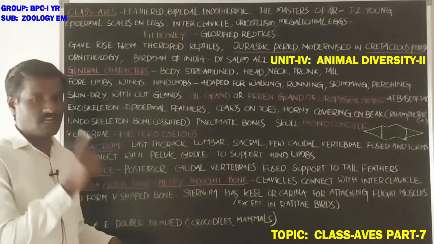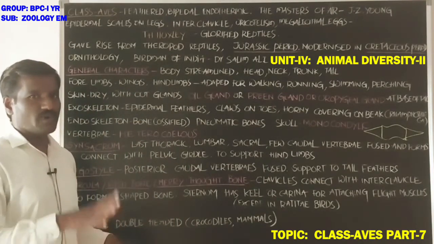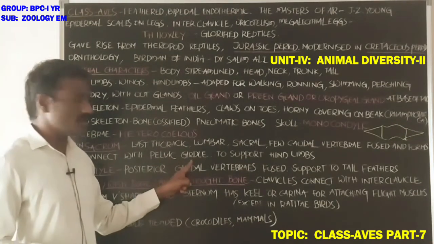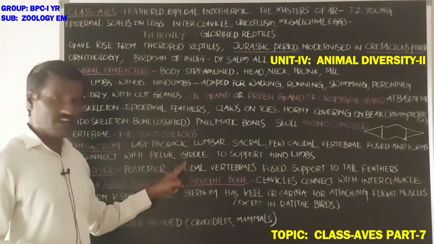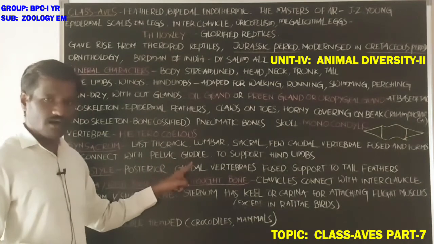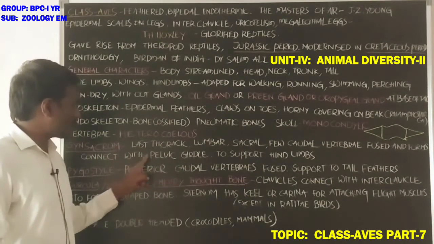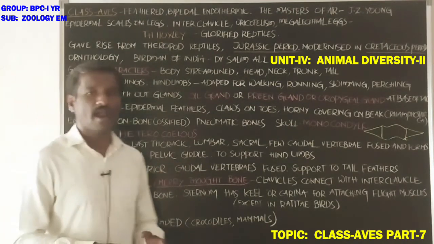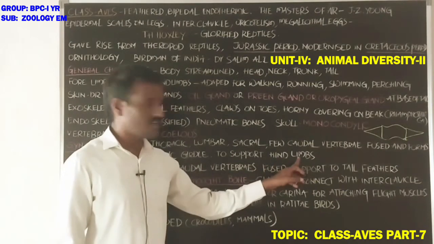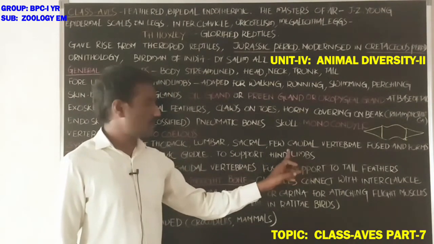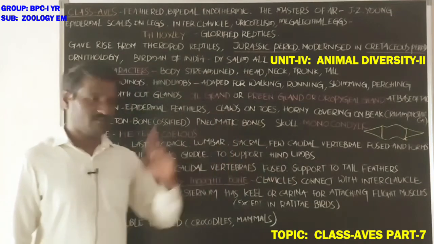The synsacrum combines with the pelvic girdle and supports the hind limbs.